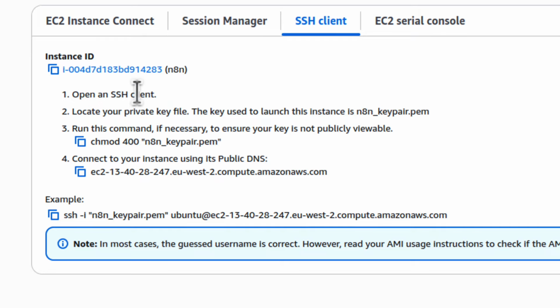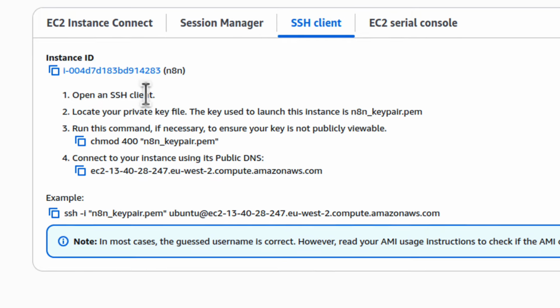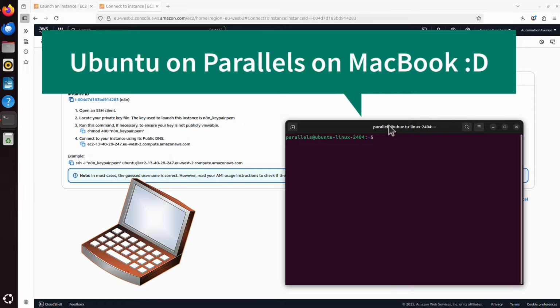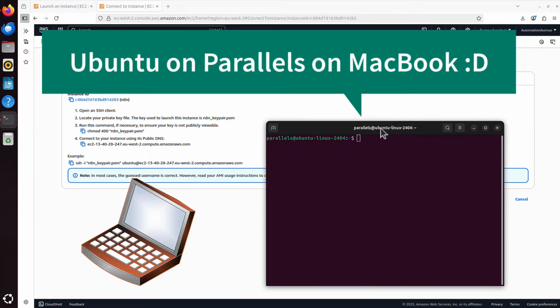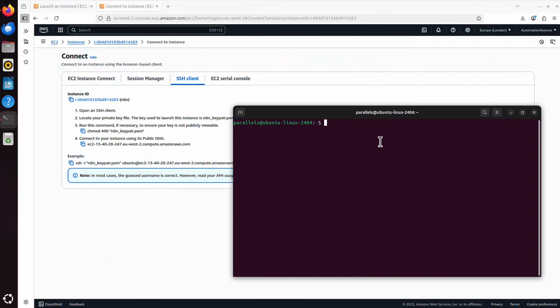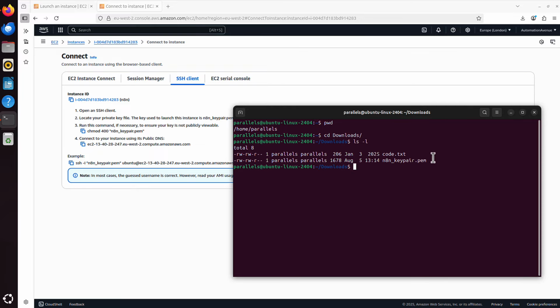It says open an SSH client, and for me, because I'm also on Ubuntu, this is my local laptop. It's a MacBook, but it's running Ubuntu in Parallels. So it's a bit complicated, but never mind. Basically, if I run the command pwd, that shows me my current location, which is home parallels. So I can cd to downloads, and here I can run the command ls -l, and I can see that private key that was created during the process in my downloads folder.